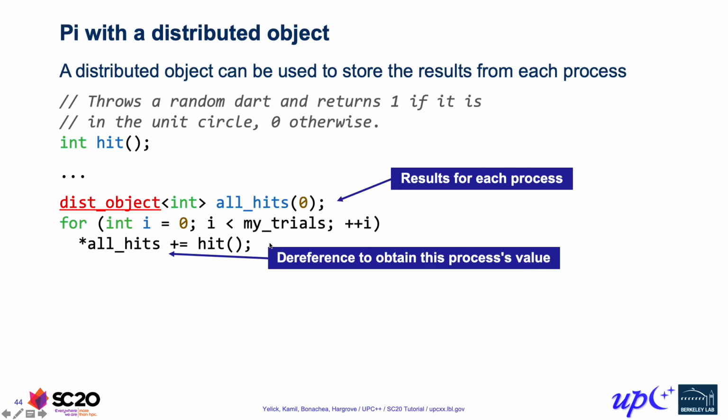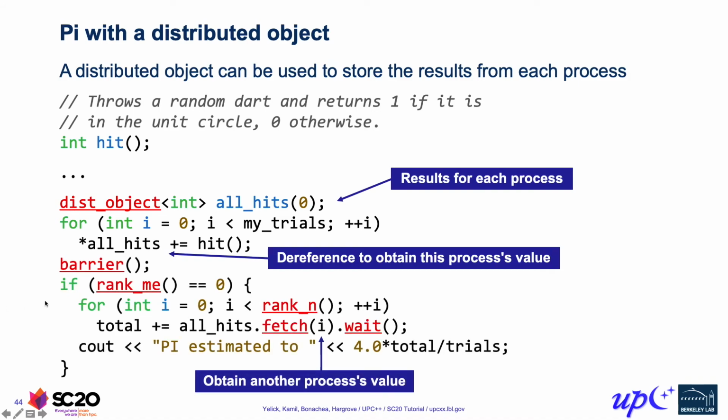Once all the processes have completed all their trials, we can have process 0 obtain the counter for each of the processes, and that involves some communication. There's actually a fetch member function on a distributed object that does that. You give it the rank of the process whose value you want, and as with any communication, it's an asynchronous operation, so we get back, in this case, a future of int because the underlying data type is int. And then if we wait on it, that gives us the actual value, and we can add that to our total.